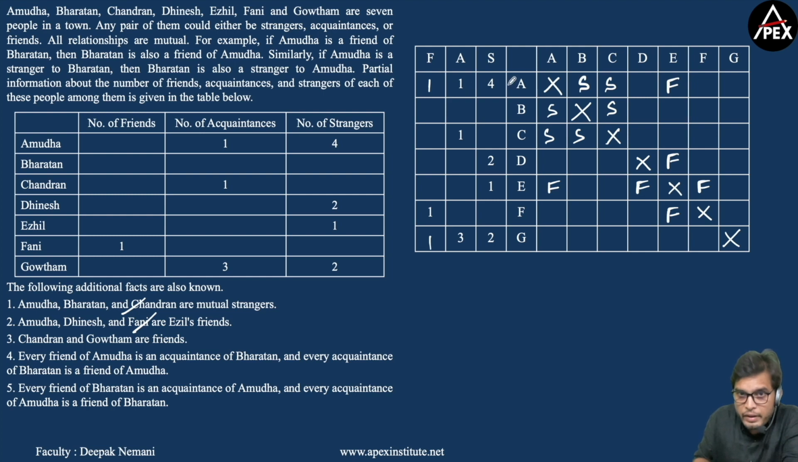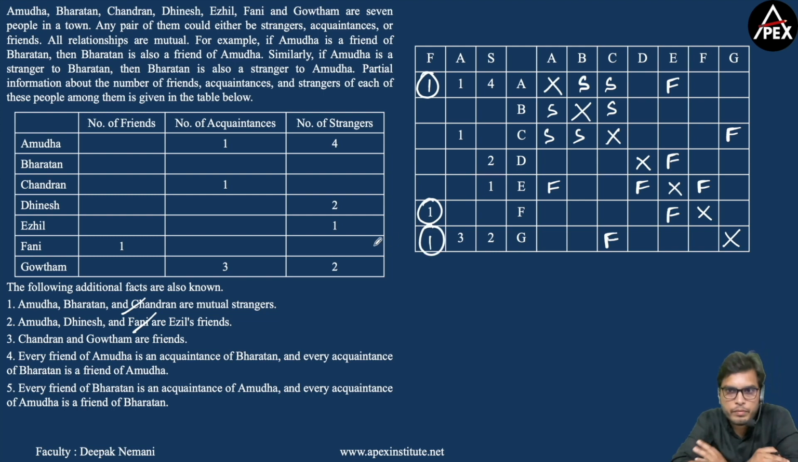Now we had A having only one friend, and that is E. Now we have F having only one friend, and that is E. Now it is also mentioned that C and G are friends. So G is a friend of C, and C will be a friend of G. Now we have G having only one friend. Now we are done with this.